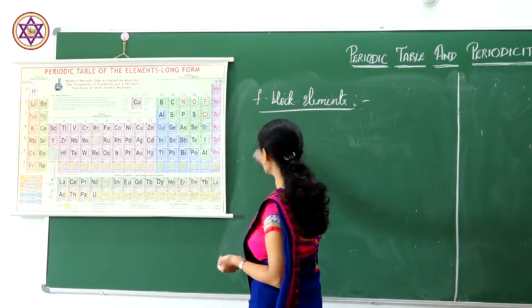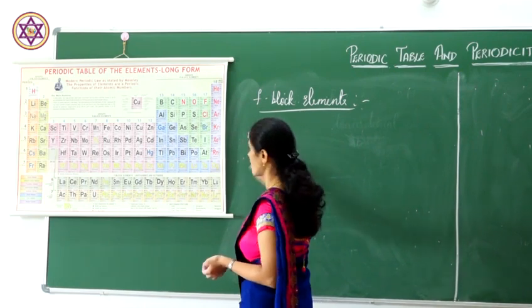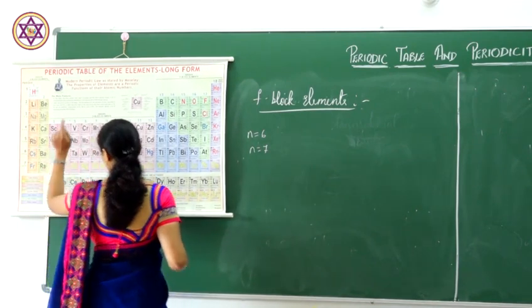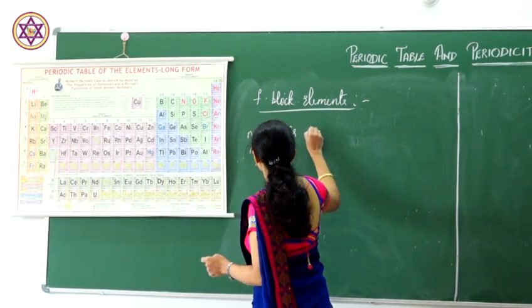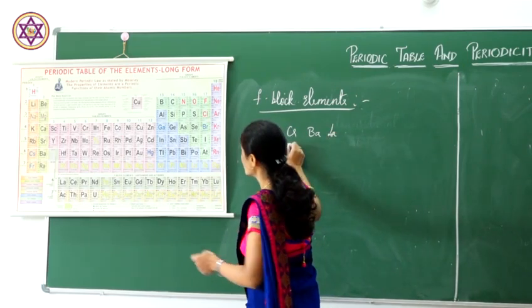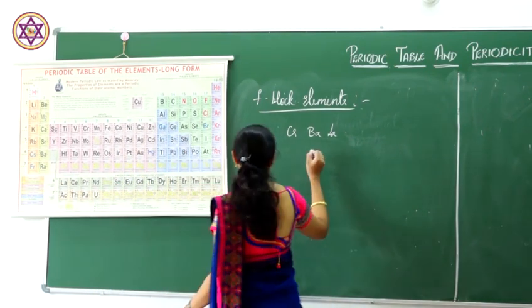In the f block, if I take n equal to 6 and n equal to 7: for n equal to 6, that is cesium, barium and lanthanum. And n equal to 7 is francium, radium and actinium.